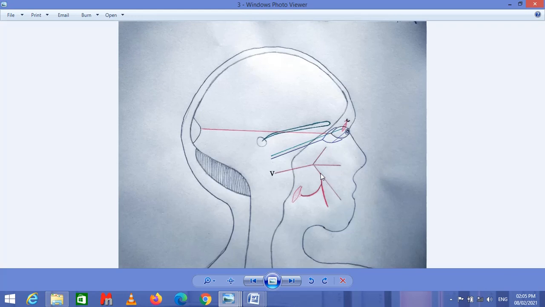Similarly, this is the motor fiber. This is the motor branch of the trigeminal nerve, and this nerve is provided to the chewing muscles of the oral cavity, and this nerve is provided to the tensor tympani muscle. I'm going to show you.